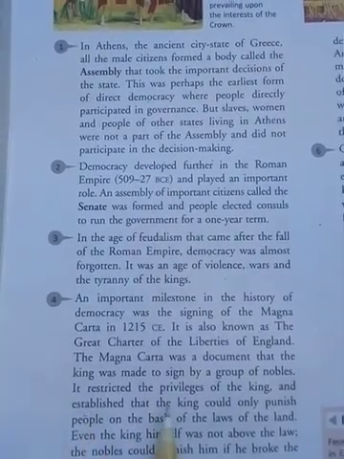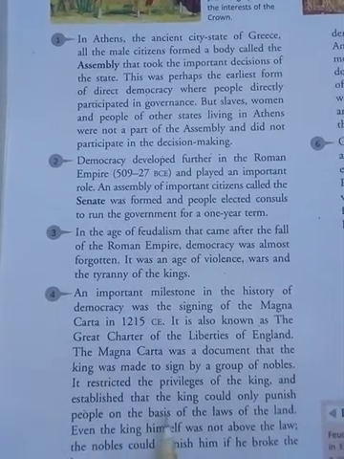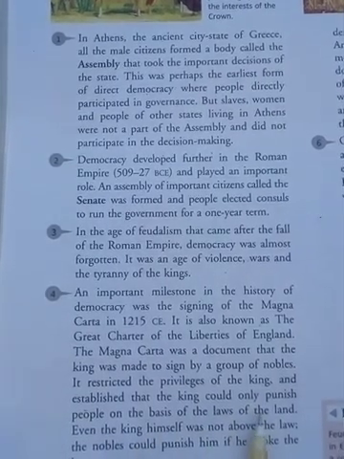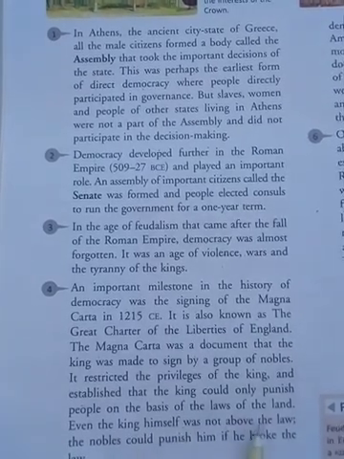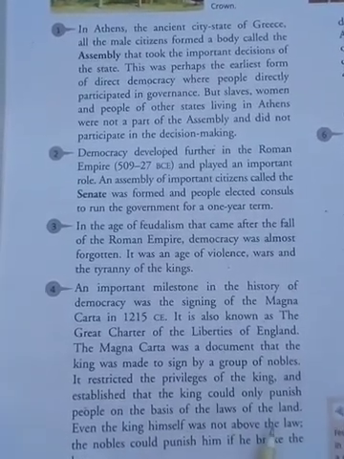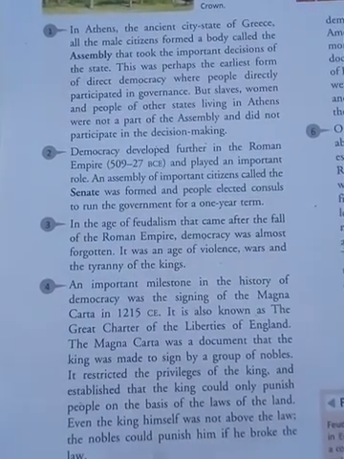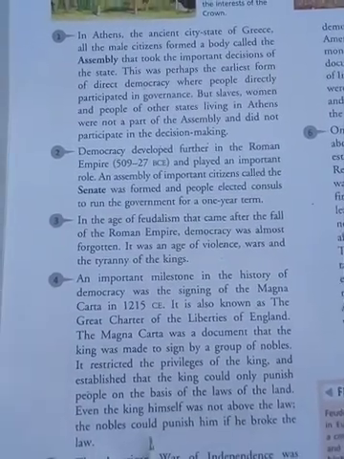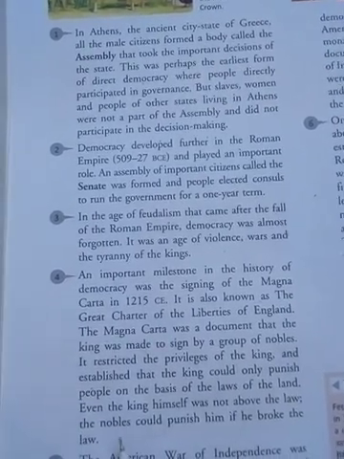It restricted the privileges of the king and established that the king could only punish people on the basis of the law of the land. Even the king himself was not above the law, and nobles could punish him if he broke the law.